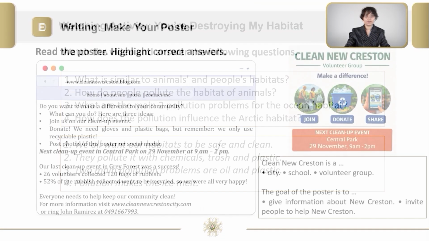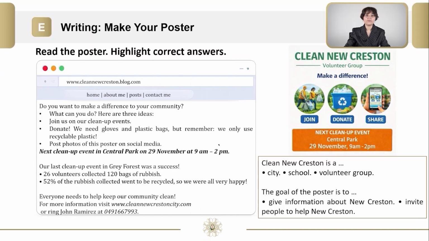Well done. Today we're going to have a very interesting writing activity on how to make your poster. But before that, let's read an example of a poster. Once you're finished with reading, highlight the correct answers in the sentences that you see on your right. Now stop the video and do the activity.